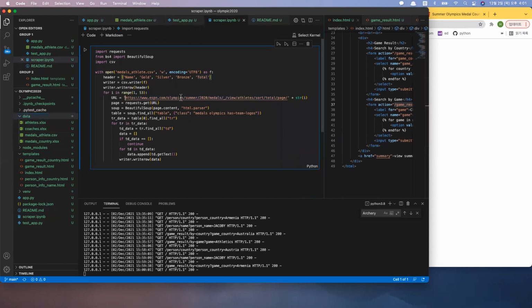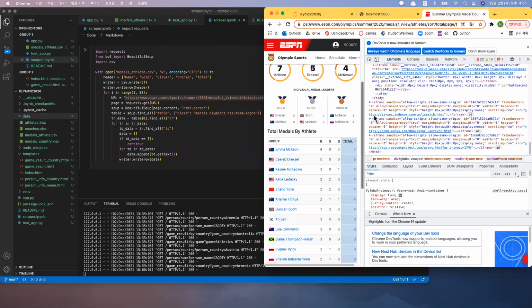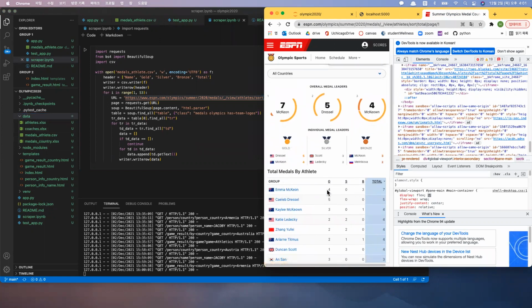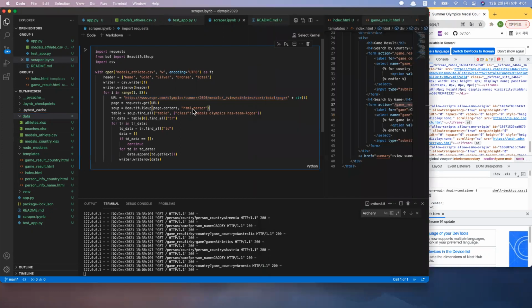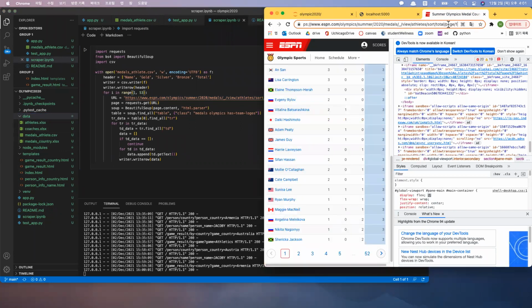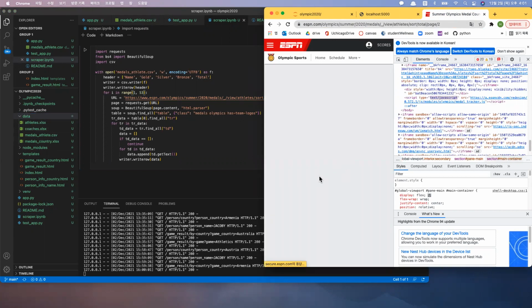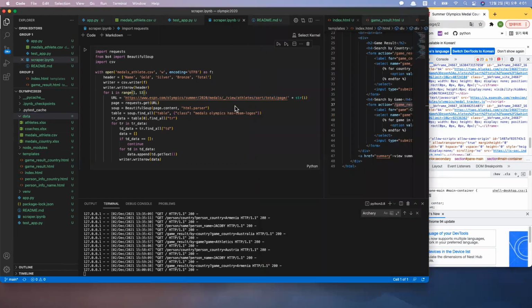So here you can see that I go to this web page, and this is the page. So here it shows the name of the athlete and the number of medals he or she won by gold, silver, and bronze, and also it has the total number of medals, and it has 52 pages. So here I iterate from 1 to 52 because in the URL, the number at the very back changes according to the page. So if I want to scrape the data from page 1, I put 1. If I want to scrape from 2, it's 2. So this is how I made the URL iterating with i.